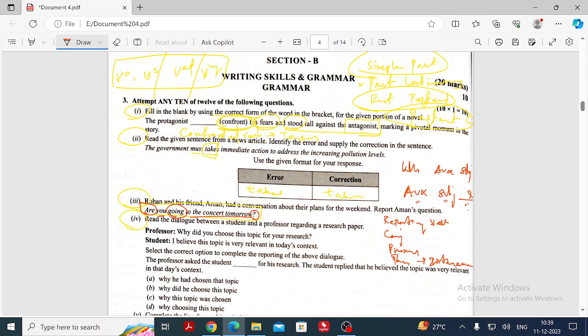So who may be the reporting person, my dear? A man's question, right? Who may be the reporting person? He. And then the reporting verb? Asked. He asked. And then the conjunction? If or whether, we can write it, right? So if.